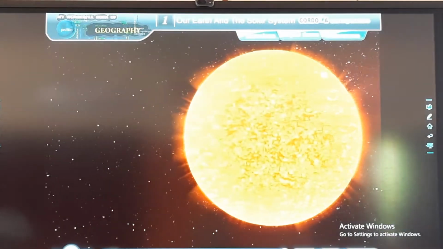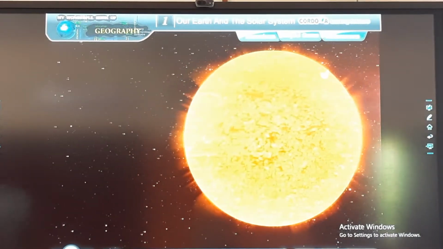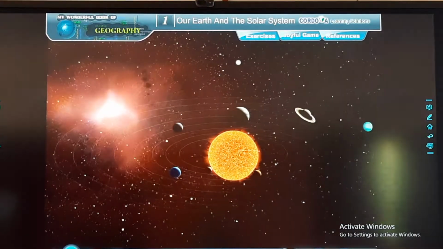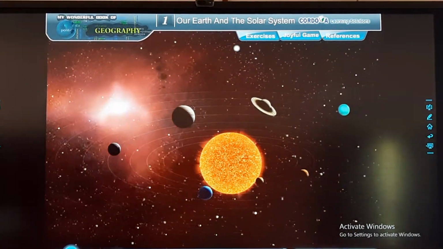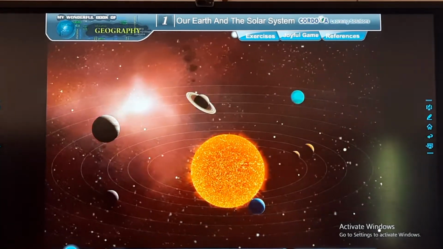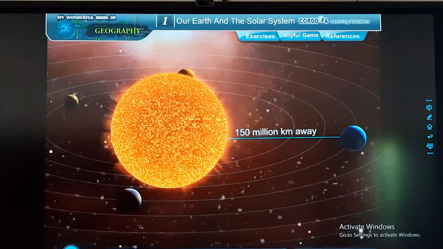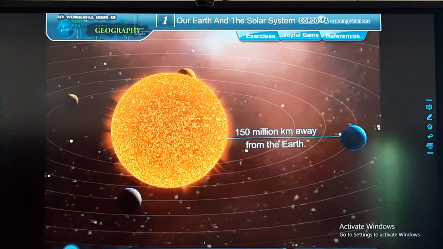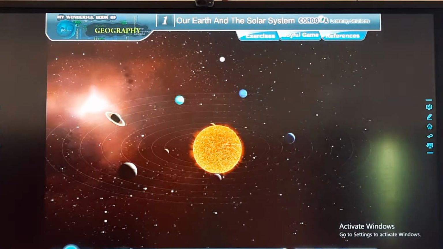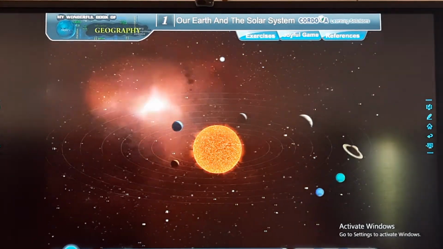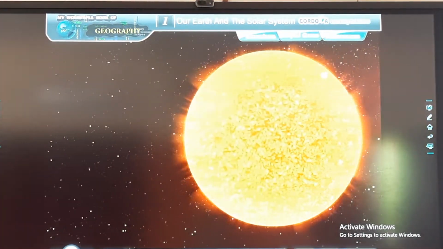The Sun is the largest member of the solar system. All the planets, satellites, asteroids, and comets revolve around it. It is about 150 million kilometers away from the Earth. It produces a lot of heat and light which is necessary for all forms of life on the Earth.